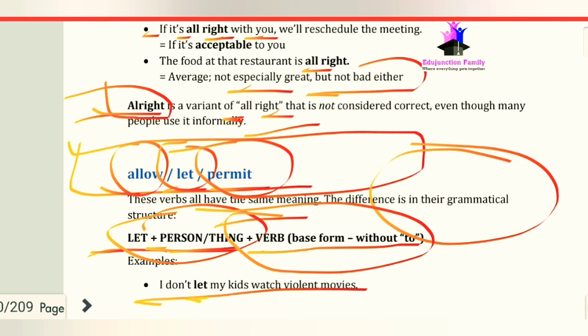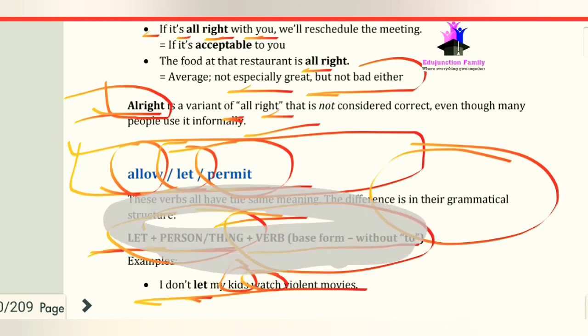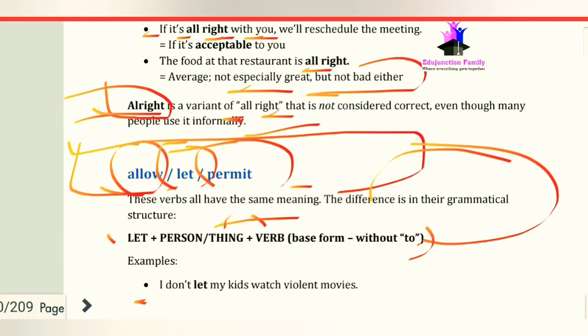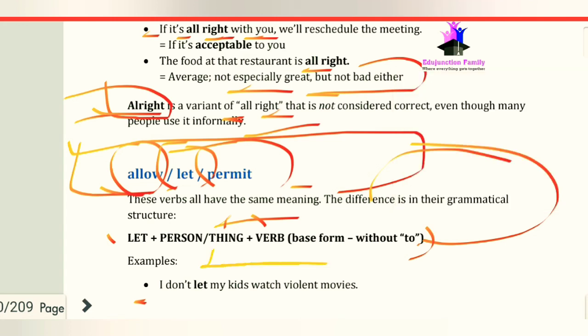Here we have let plus person or thing and the base form of the verb. So we use let with this structure, and I am going to ask you to watch this once again: let plus person or thing plus base form of verb without to.